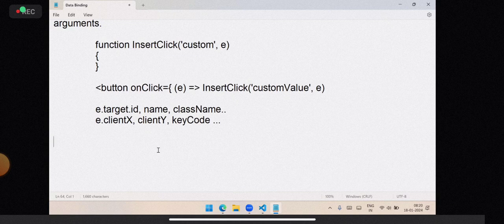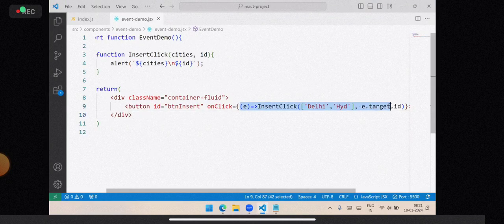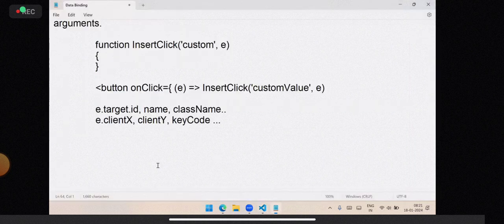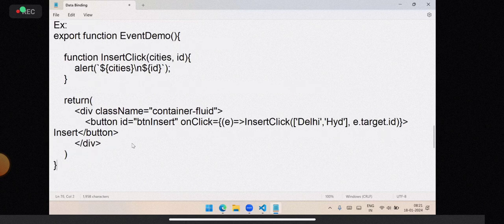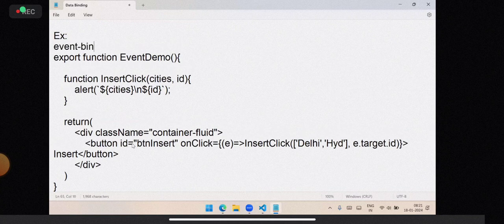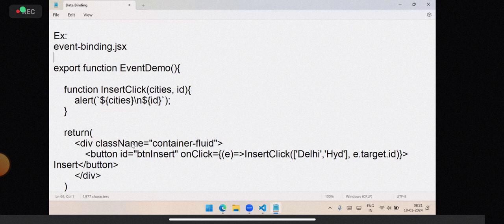If there are only default arguments, then you can just point towards the function. You don't need to allocate any memory. If there is a custom argument to be passed, then you need to use this mechanism. I'll just copy this example as a rough example for that syntactically. This is event binding dot jsx. Okay, fine, event demo.